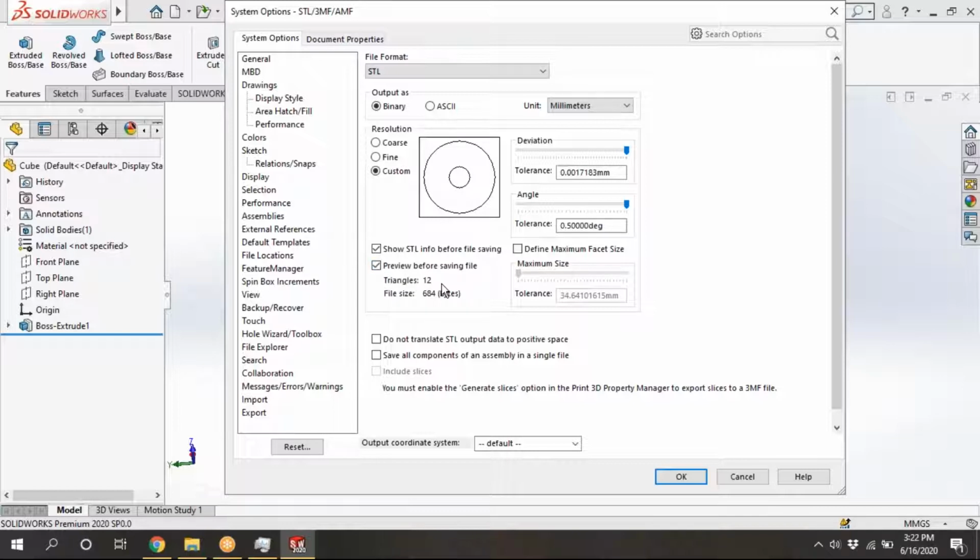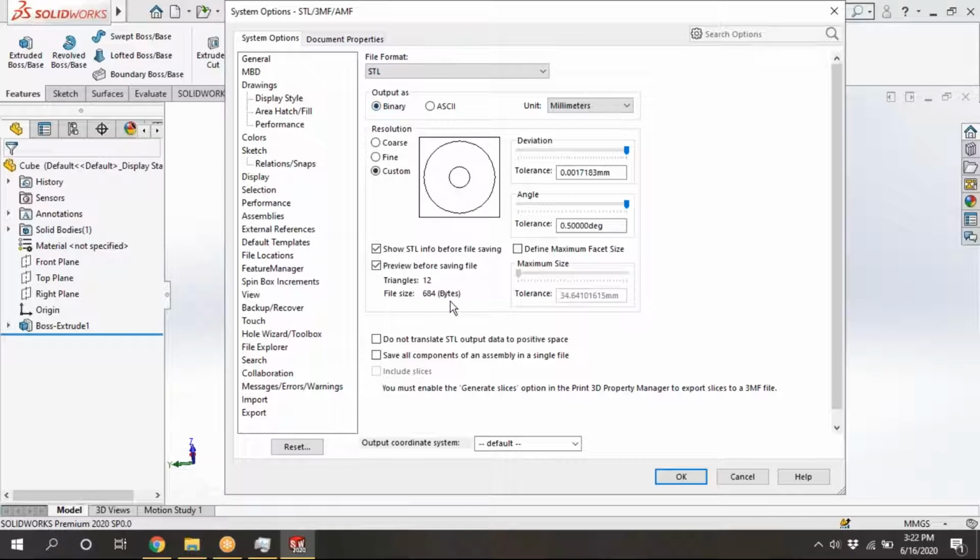For this simple cube, by taking the facet to facet rule and vertex to vertex rule, 12 triangles will be formed. And here see output as binary and ASCII. These are the two outputs we mainly need to focus on. What is binary and ASCII? We will save it in both formats and see. In binary, the file size will be 684 bytes and triangles will be 12 for the same part. In ASCII, the file size will be 3420 bytes and triangles will be 12. What we can observe is that whatever the format, triangles won't change, but file size will change.